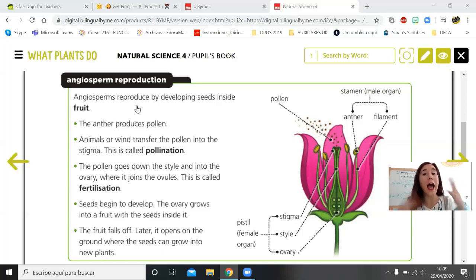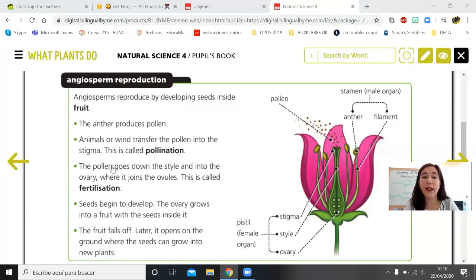Okay, let's see how angiosperms reproduce. First off, the anther produces pollen. Easy, I just said it. Then animals or wind transfer the pollen to the stigma. This is called pollination. So what is pollination? Pollination is when the wind or the animals take the pollen from the anther to the stigma. Do you see the little hand that is moving? They move the pollen from the anther to the stigma. The stigma is sticky, pegajoso, so the pollen sticks to the stigma, okay?